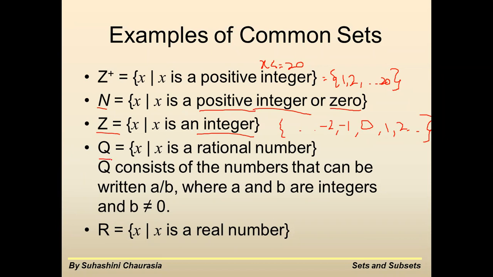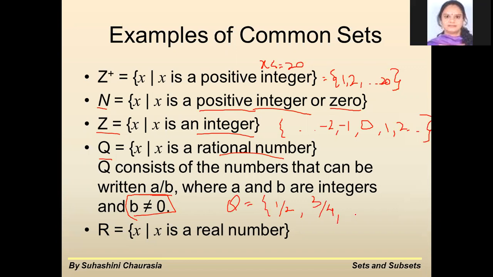Then the next set Q is equal to X such that X is a rational number. What is a rational number? A rational number is a number which can always be represented in the form of A by B, where A and B are integers and B should not be equal to 0. So Q is the set of all rational numbers. So 1 upon 2, 3 by 4. Likewise, you can have the set of all rational numbers. Okay. Then R is equal to X such that X is a real number.